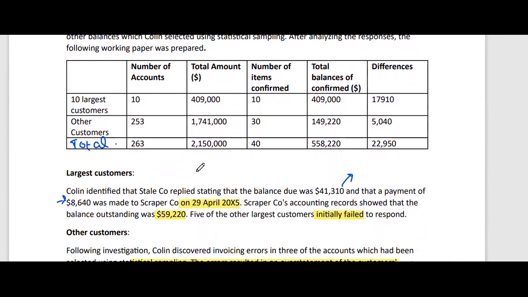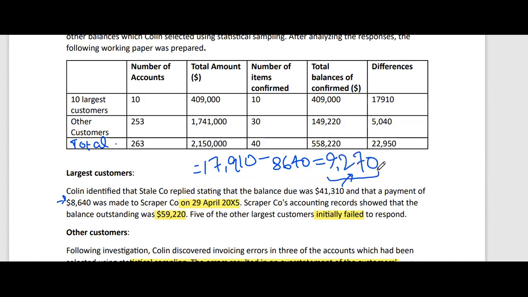Guys, please think: if from the total difference of 17910, 8640 was related to Stale Company, for which we have a clear reason in our mind, it means the remaining difference, 17910 minus 8640, is coming out to be 9270.